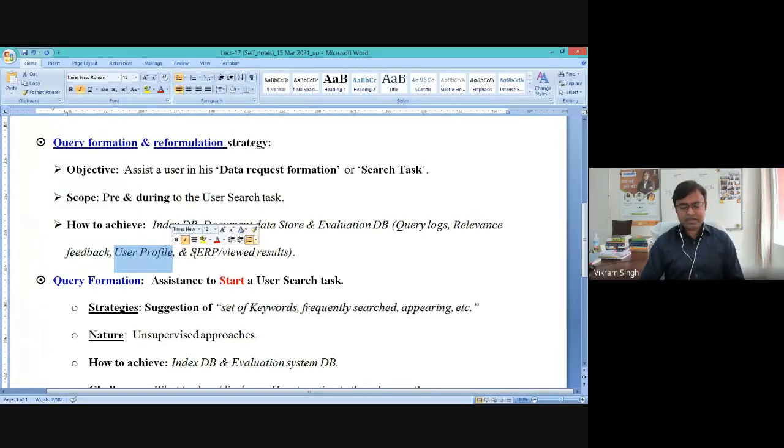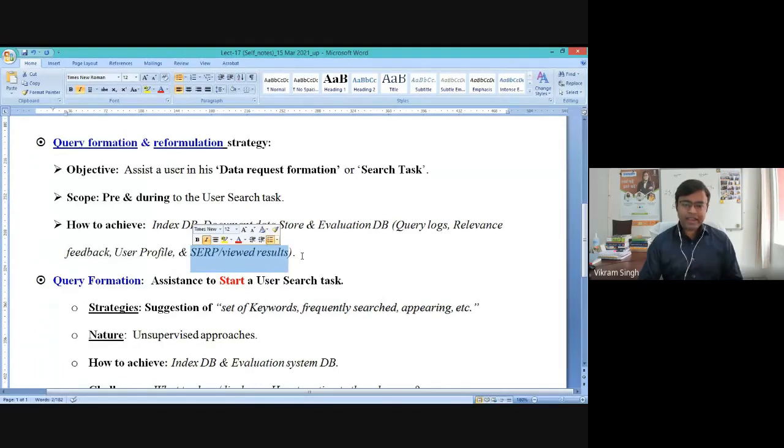And then there is this last element, which is referred to as a SERP, which is called search engine result pages, or maybe viewed pages. The copy of these results can be maintained in this evaluation database, right?